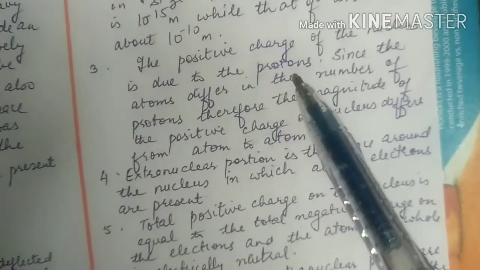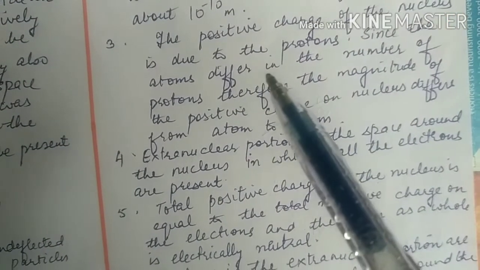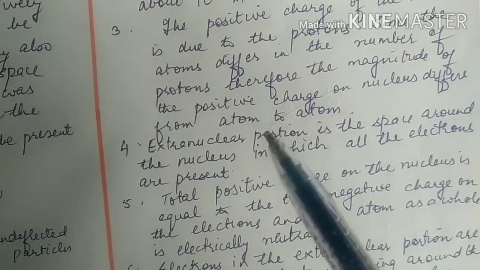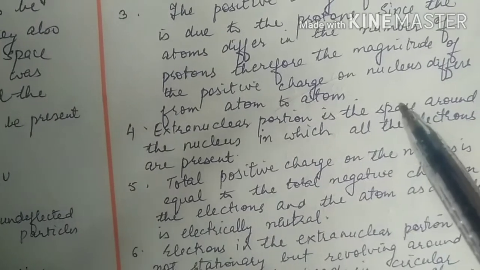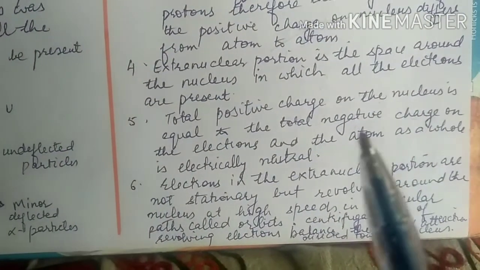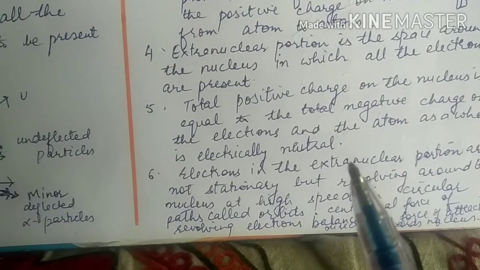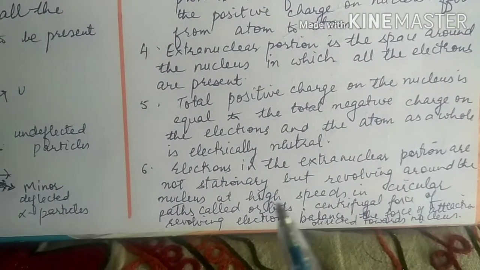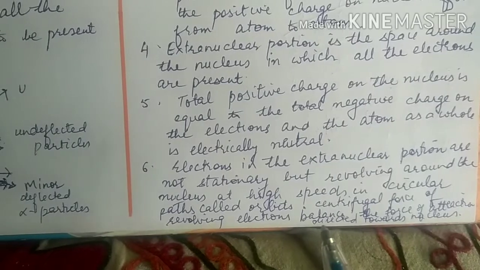The positive charge of the nucleus is due to the protons. Since atoms differ in the number of protons, the magnitude of positive charge on the nucleus differs from atom to atom. The extranuclear portion is the space around the nucleus in which all the electrons are present. The total positive charge on the nucleus equals the total negative charge on the electrons, and the atom as a whole is electrically neutral. Electrons in the extranuclear portion are not stationary but revolve around the nucleus at high speeds in circular paths called orbits.